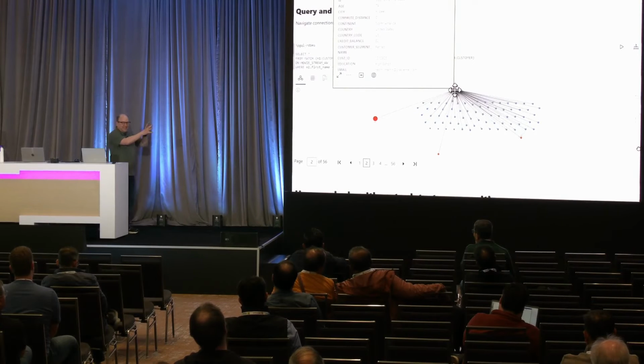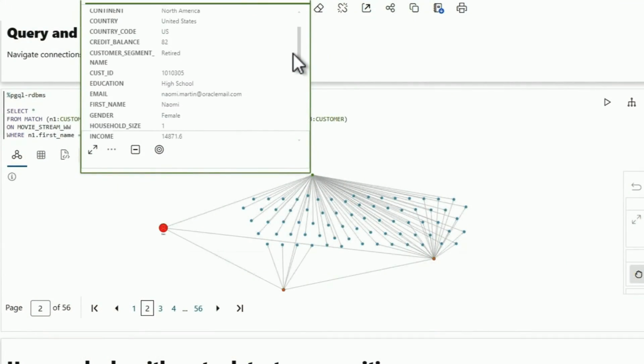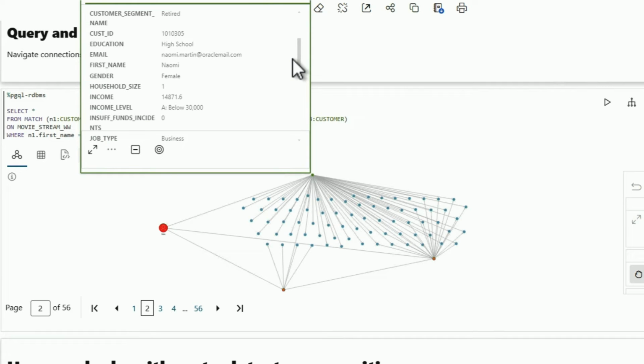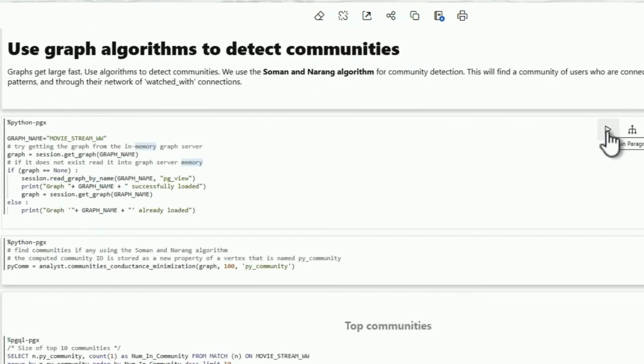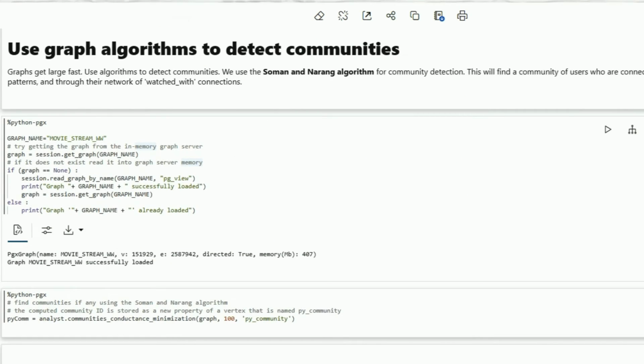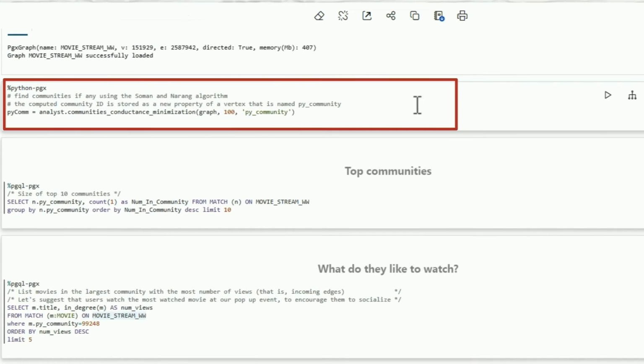These graphs get big, right? Imagine this little graph gets hard to see. Imagine as you get hundreds of thousands of people and the connectivity between people and movies and all that, it's hard, right? This is when you need to start using algorithms. So we're going to use a community detection algorithm in our graph, and have the graph engine do the work.